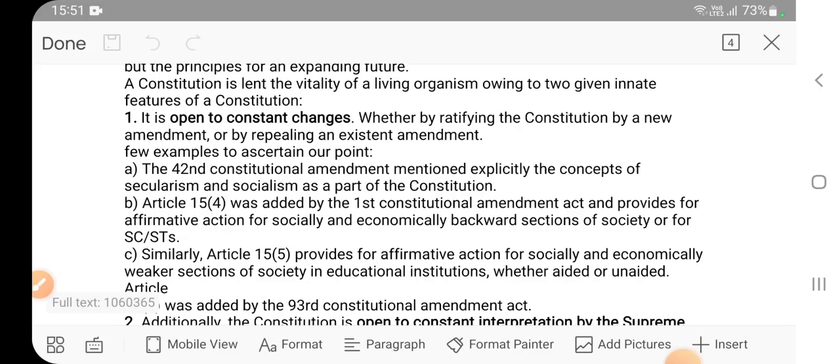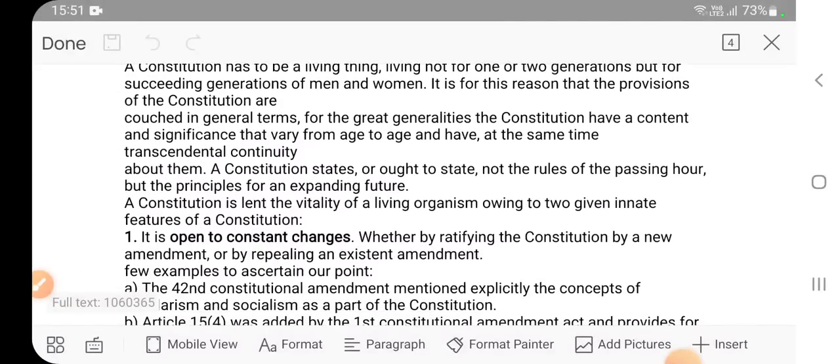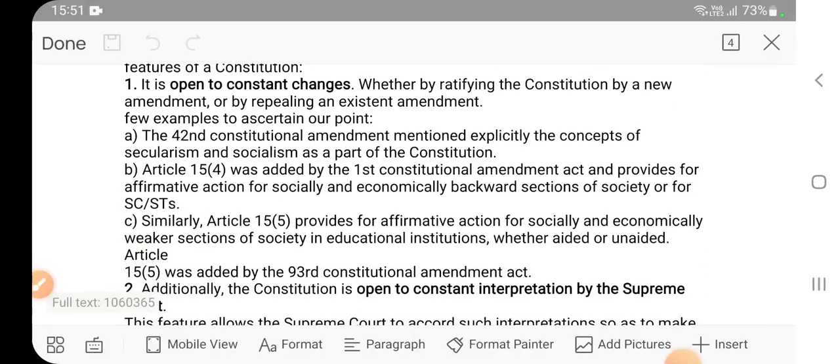So the constitution has to change, because what you have made cannot be suitable for upcoming generations, as society is continuously changing. That's why we need to amend the constitution. This is just the theory part. You can make a note of it so that you can write something in your Mains exam.